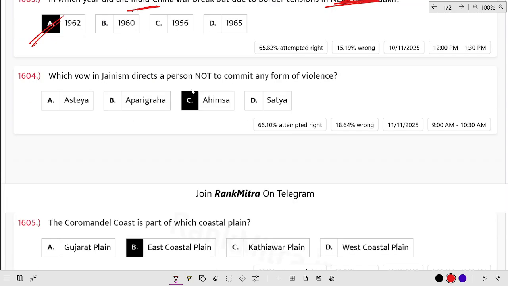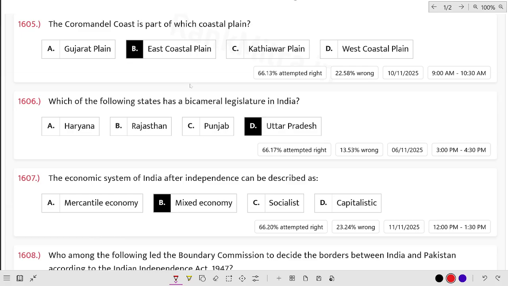Which law in Jainism directs a person not to commit any form of violence? It is Ahimsa. The Coromandel coast is part of which coastal plain? Coromandel coast is a part of the East Coastal Plain.